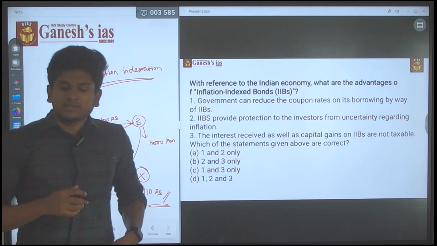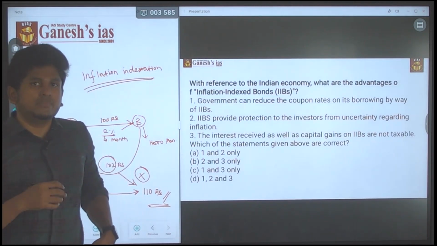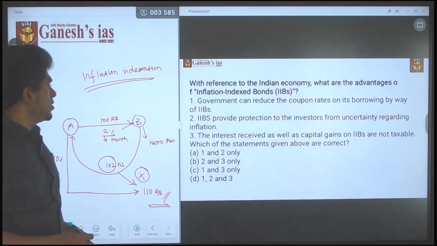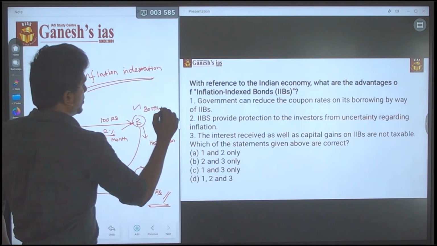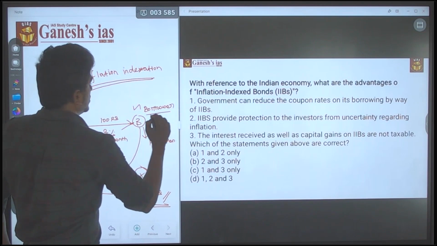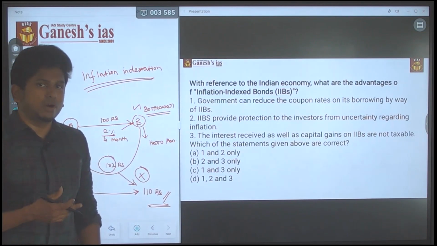So here, the only beneficiary of the inflationary market is the borrower. Whoever is a borrower will get benefited from the inflationary market.